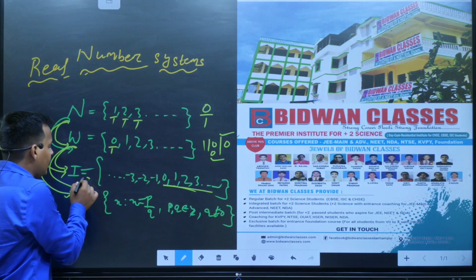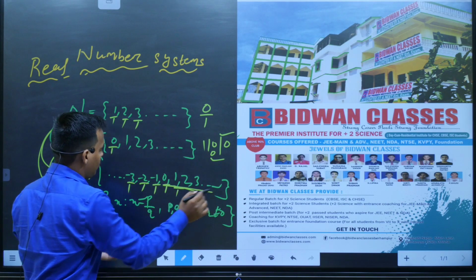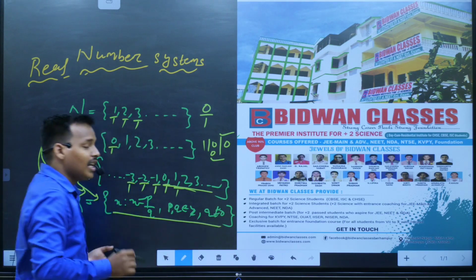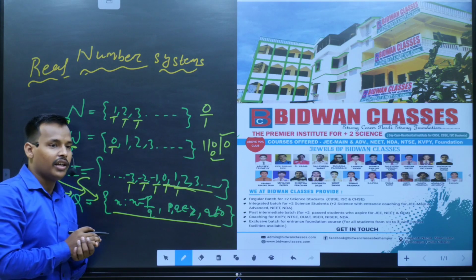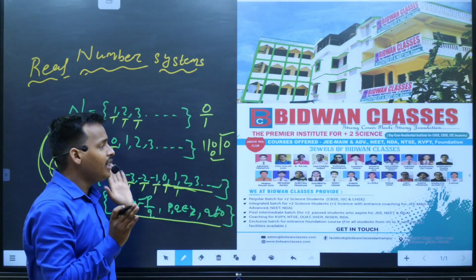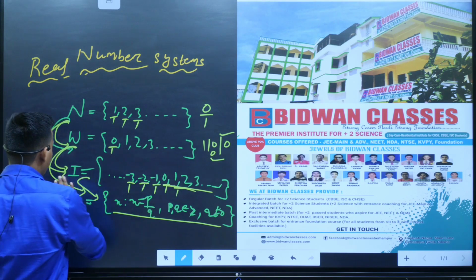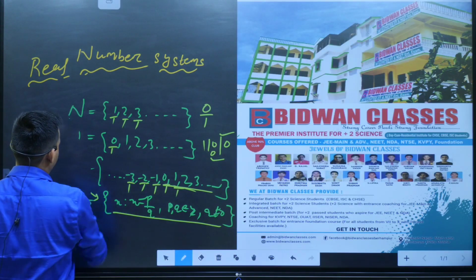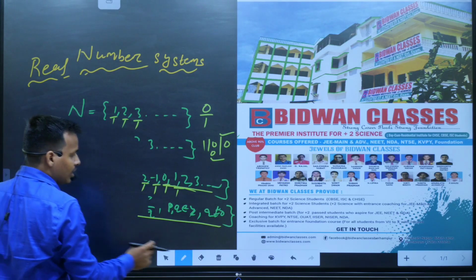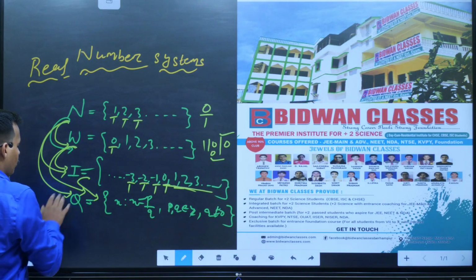And all integers are also rational numbers, yes or no? Simply put the denominator as 1, and we can make all the numbers in the form of rational. That's why we can say that rational numbers contain natural numbers, whole numbers and integers also. So all the naturals, wholes and integers are rational numbers. Clear? Okay, so now see, all the naturals, wholes and integers are rational, but the converse is not true.